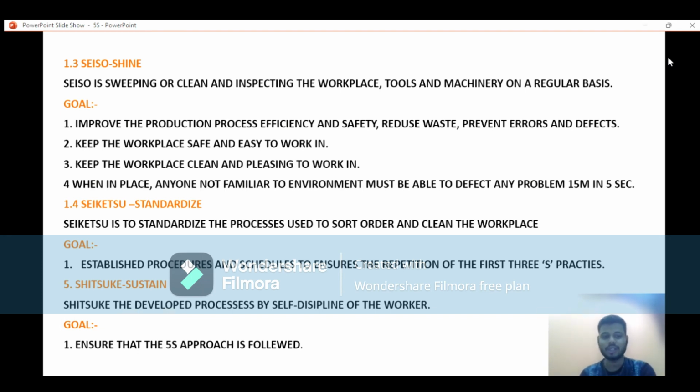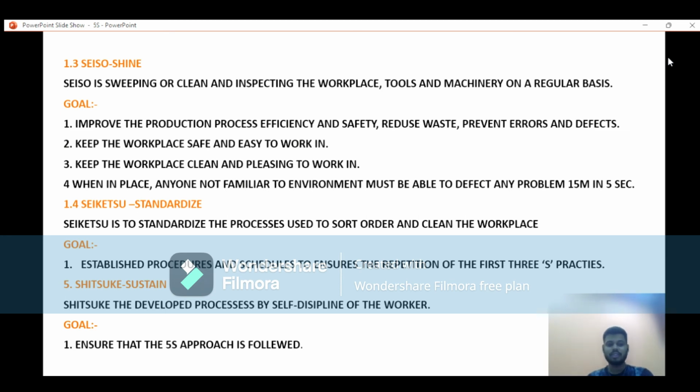That is not a standardized form. If you are doing morning work on a daily basis, it's a standardized form. So like that, in a manufacturing unit you have to do 1S, 2S, 3S daily, on a regular basis. Then it can be said that that is standardized.